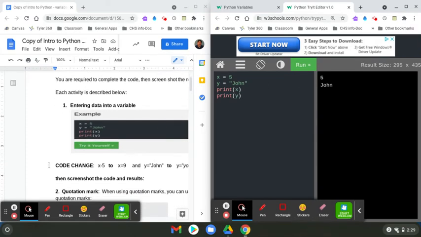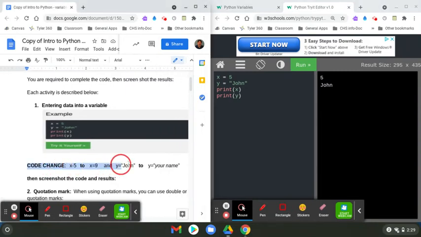On this activity, if you notice, I'm going to try to start making this here at the bottom too, where it says code change, and that means that whatever that is, you need to pay attention to what I'm wanting you to change and what it needs to be when you're finished. So I'm going to say the very first variable is 9, and the second one is your name. Remember, don't put in "your name." Actually type in your actual name, or your last name or whatever. It's italicized because I'm trying to tell you it's not exact. You can put something else in there.